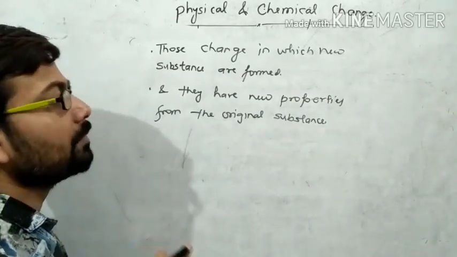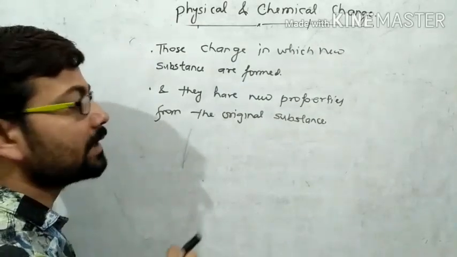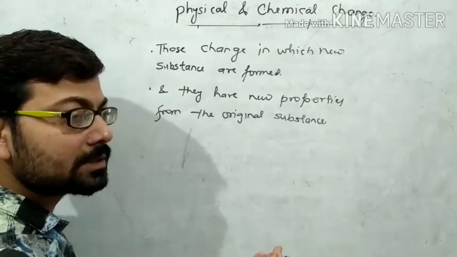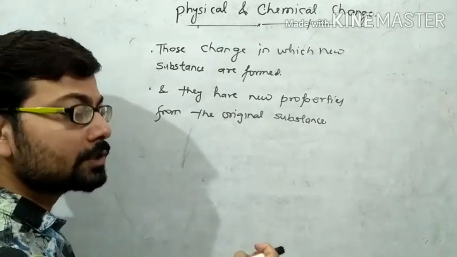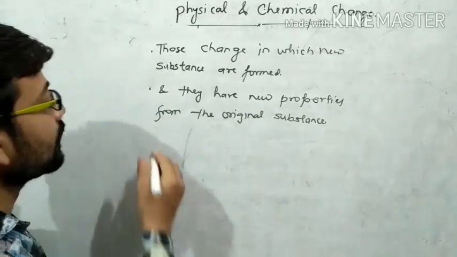जैसे formation of curd from milk. So milk have different properties as compared to the curd. Curd have different properties from the milk from which it is formed, right?